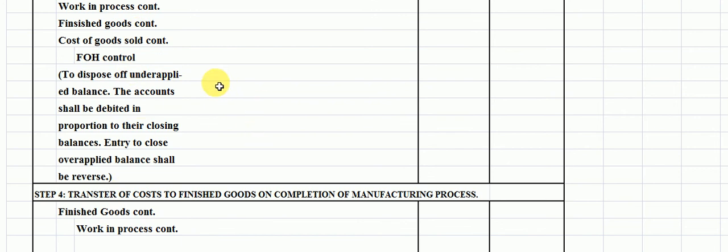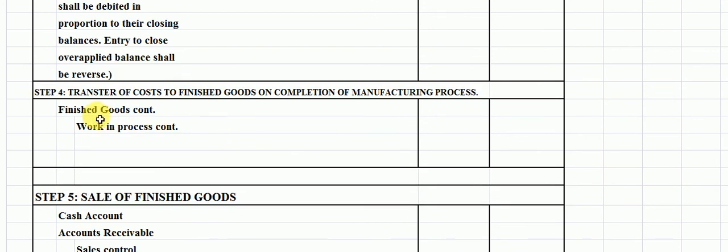Now students, we move to the 4th step, transfer of cost to finished goods on completion of the manufacturing process. When the production is completed and converted into finished goods inventory, the entry will be passed as finished goods control as a debit, work in process control as a credit.